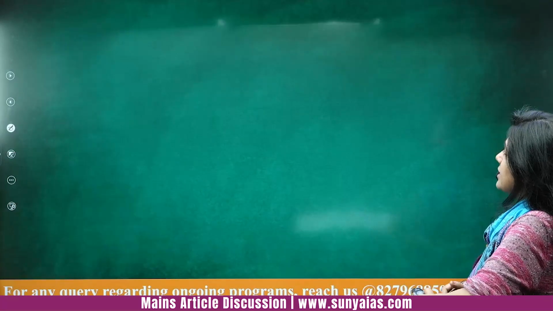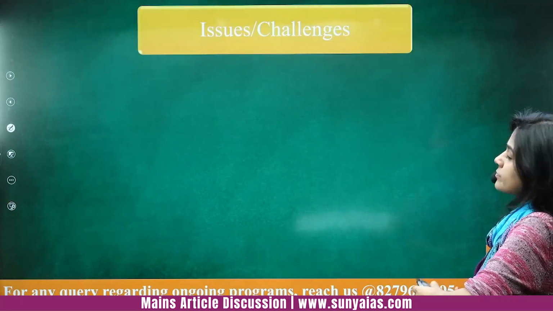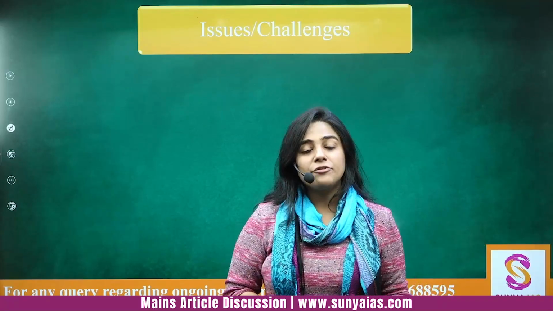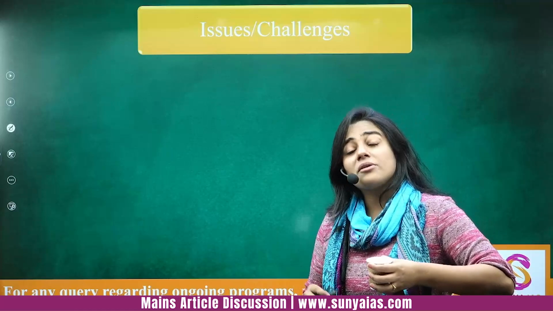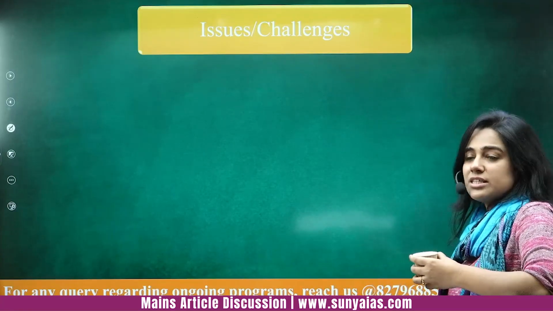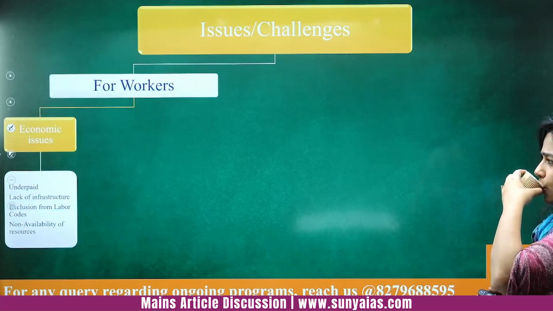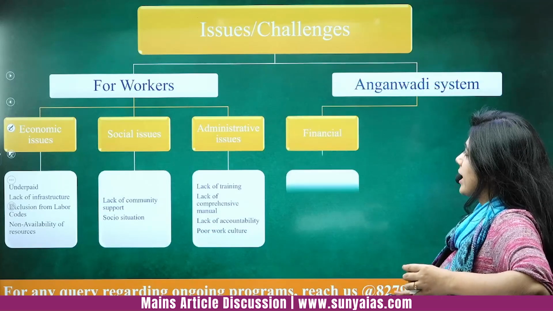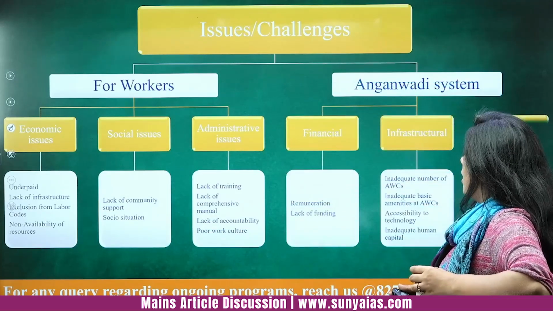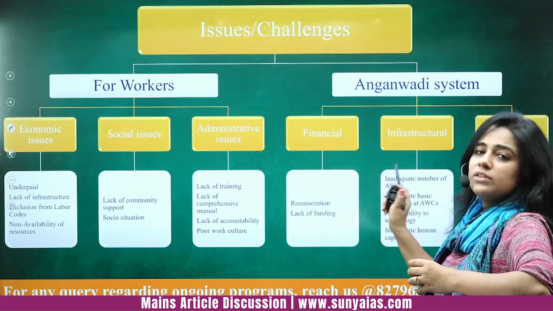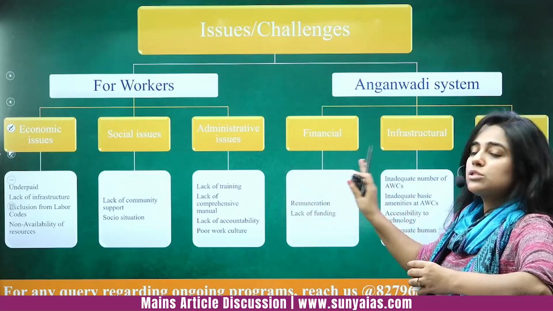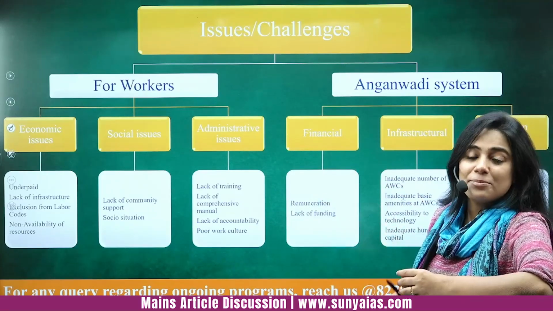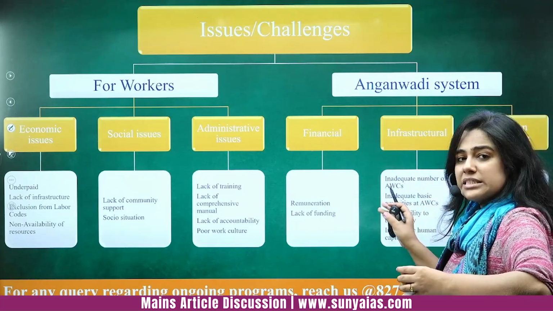Now, of course, as a smart UPSC aspirant, there is no point that we end any answer or write any answer without addressing the issues and challenges. So just see, in your UPSC sheet, you don't get space to write it in such a broad manner, but you have to extract points from each of these headers and make them 6 to 7 challenges. So there are 6 headers. You don't have to write 3, 3, 4, 4 points for each header. Please understand. You write 6 points, 6 challenges.